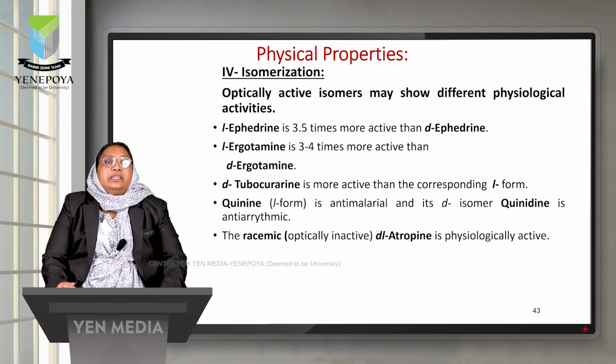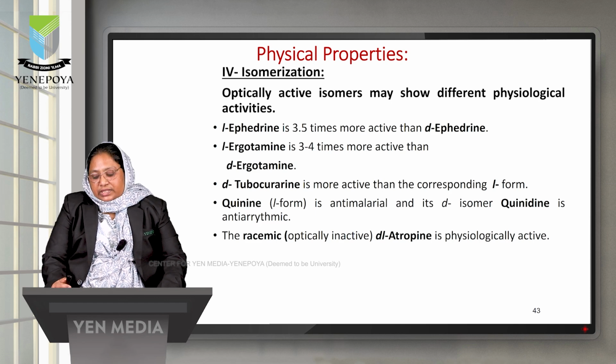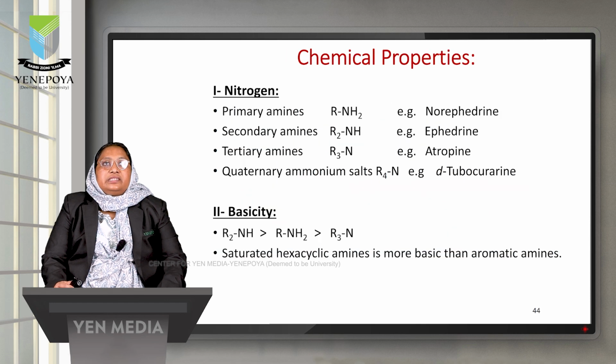Quinine shows antimalarial activity when it is in the L form, and it shows antiarrhythmic activity when it converts into its isomer, the D form. The racemic mixture of atropine, which is optically inactive, is physiologically active. So these are about isomerization.